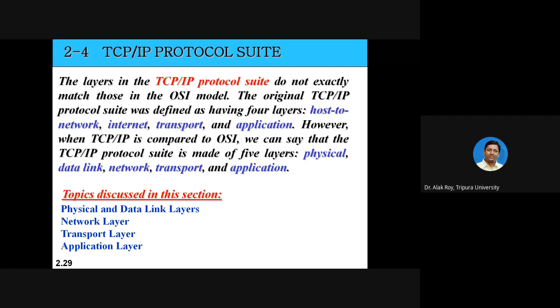OSI model is a reference model. Practically, OSI model is not used in computer network. In day-to-day life, whenever you're transmitting or sending a mail to your friend, you are using TCP/IP protocol suite. So the layers in the TCP/IP protocol suite do not exactly match those in the OSI model. The original TCP/IP protocol suite was defined as having only 4 layers.